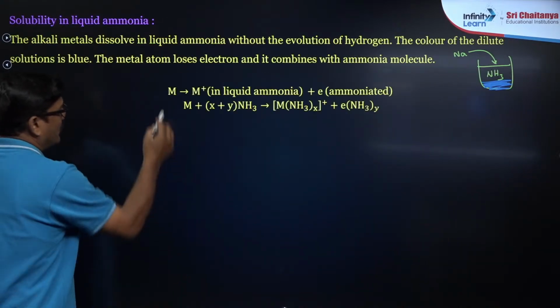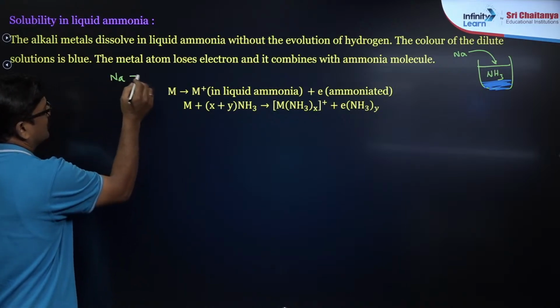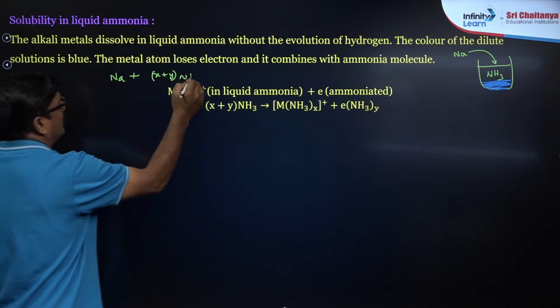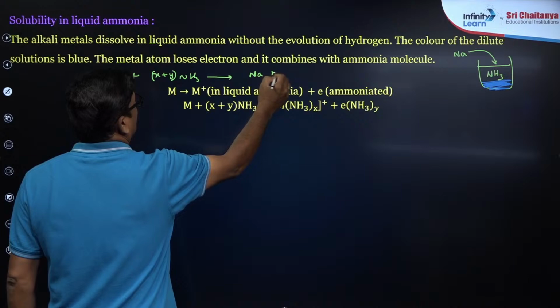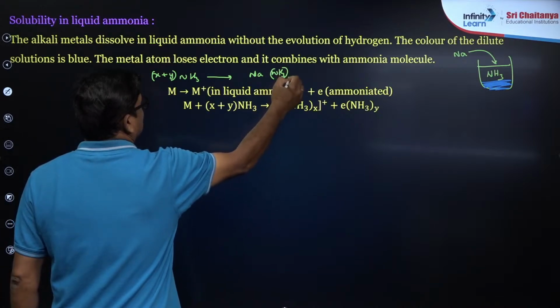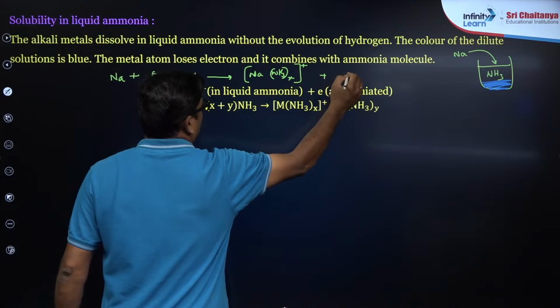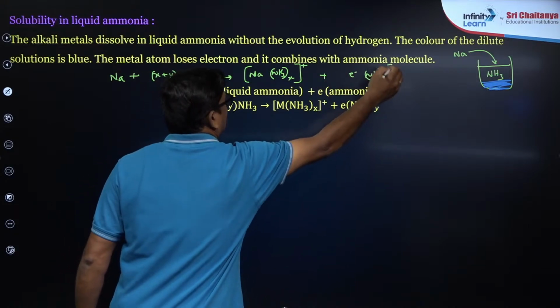So, you can write it in a better way: this sodium metal reacts with X plus Y number of ammonia and gives rise to sodium plus with ammonia X number of moles, plus an electron with ammonia Y number of moles.